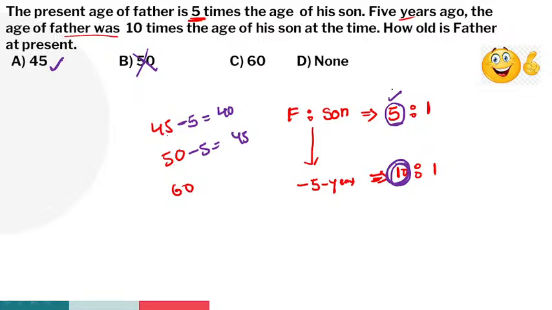60. 60 is a multiple of 5, guys. Yes, 5 twelves are 60. 5 years ago, 60 minus 5, 55. 55 is a multiple of 10? No, that's why option C is also a wrong option. And the first option is the right answer. Father's present age is how much? 45 years.